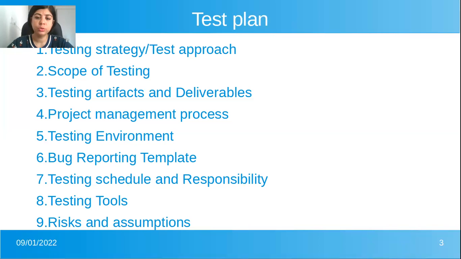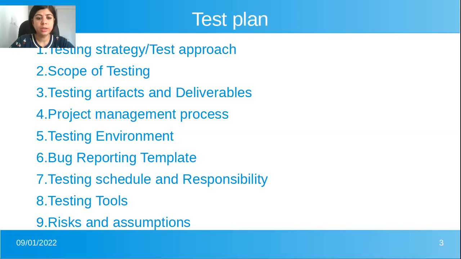For bug reporting, they use Jira. So for all the artifacts and deliverables, they should write all the tools and platforms they are using and their address as well, so that anybody from the team can track that document easily.